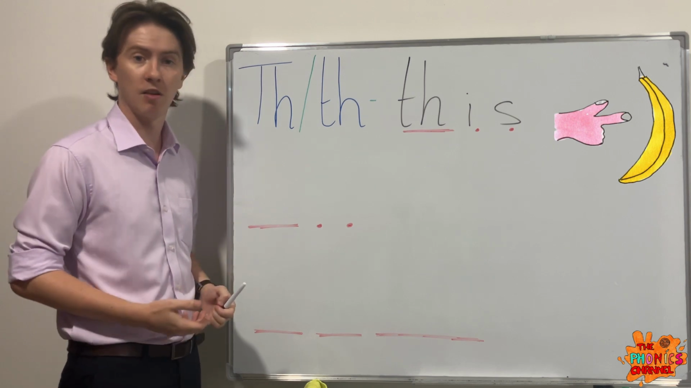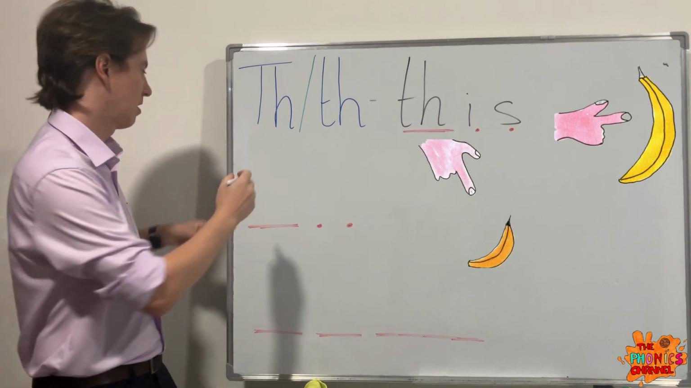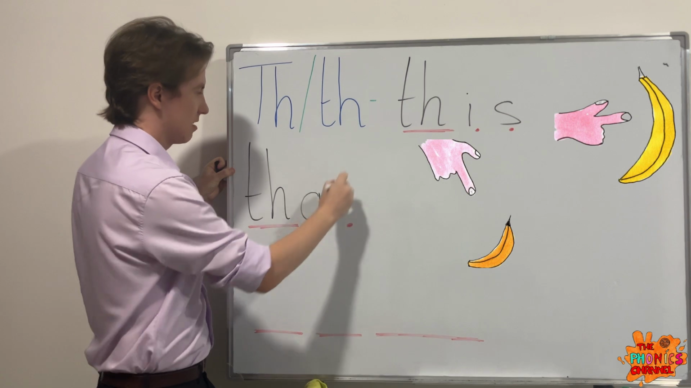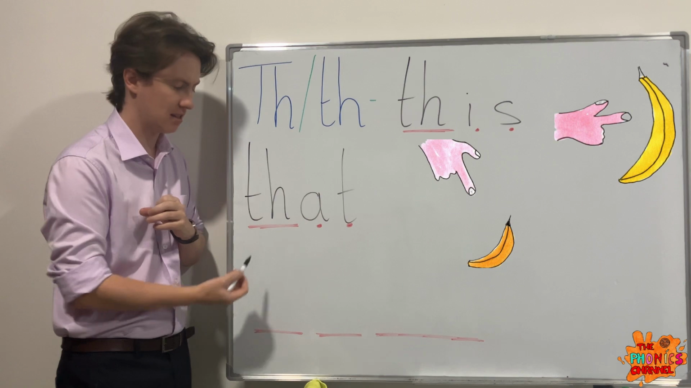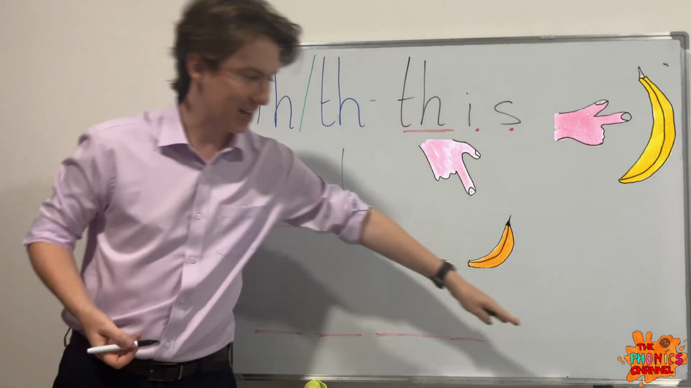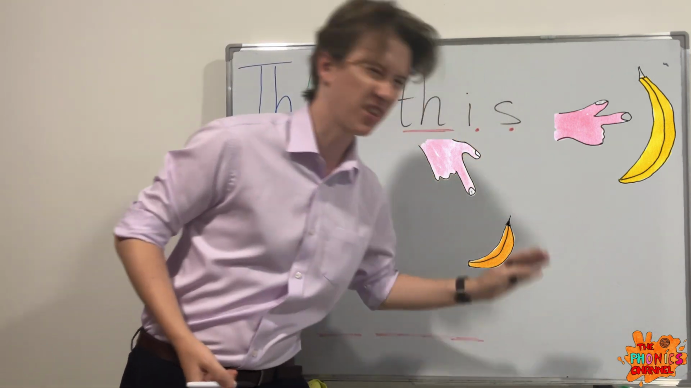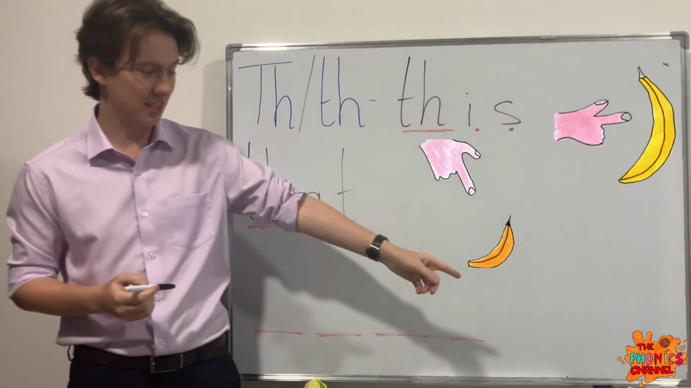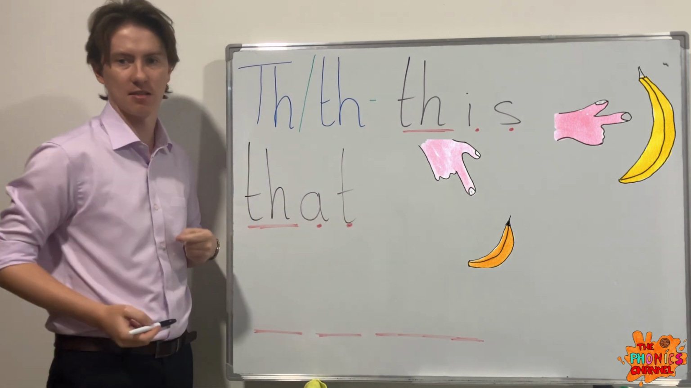So, next one is the opposite of this. If you want to say something is further away, you can say that. That, th, at, that. What is that? That is some spray. That over there. So that you'd say for further away things, and this you'd say for closer things. What is that? What is this? That. Okay, super.